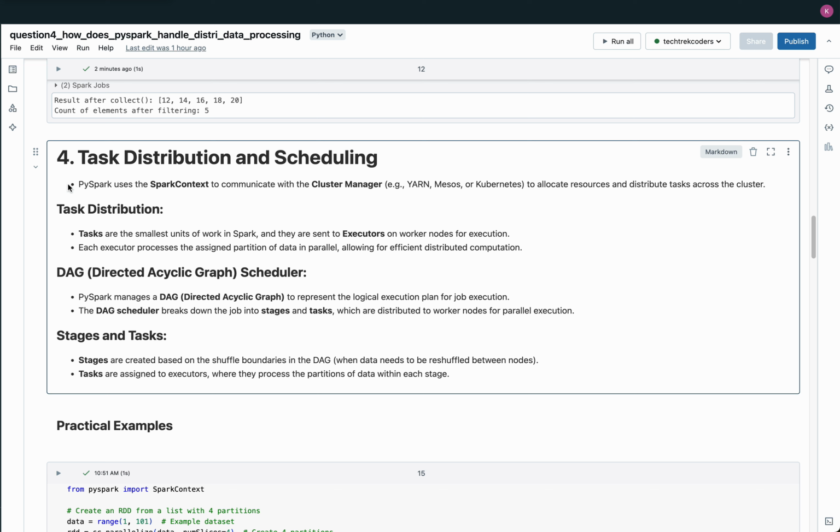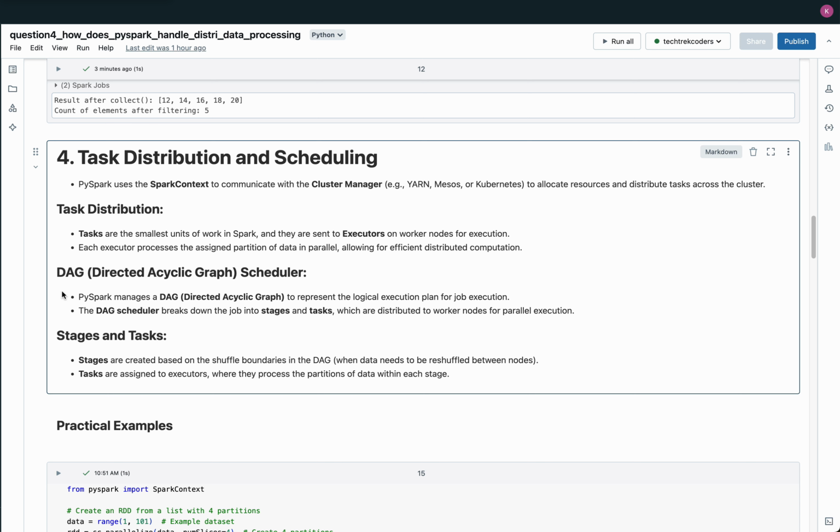This process ensures that the workload is divided among the available worker nodes for parallel execution. Task distribution involves breaking down the work into smaller units called tasks, which are the smallest executable units in Spark. These tasks are sent to executors running on the worker nodes. Each executor is responsible for processing a specific partition of data, allowing the tasks to run in parallel across different nodes. This parallelism enables Spark to process large datasets efficiently and reduces the overall time required for computation.